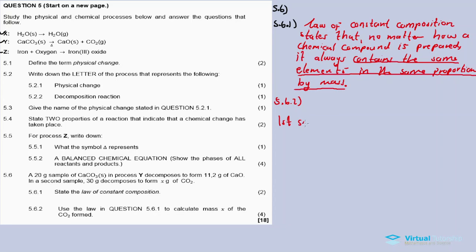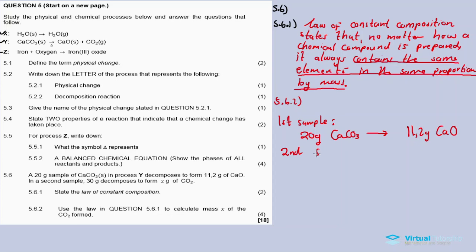For the first sample, we need the ratios between the products and the reactants. A 20-gram sample of calcium carbonate in process Y decomposes to form 11.2 gram of calcium oxide. So 20 gram of calcium carbonate decomposes to form 11.2 gram of calcium oxide. This is the first sample.